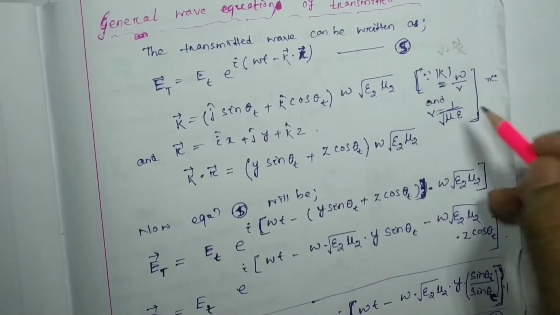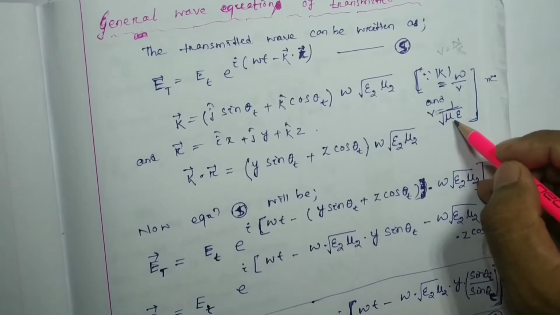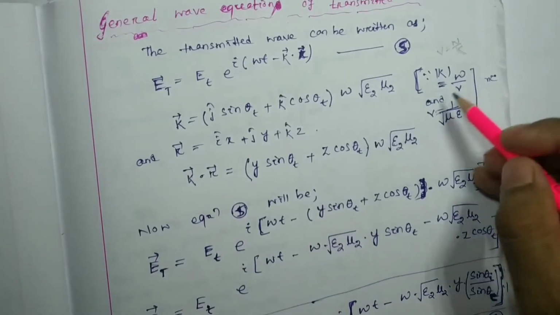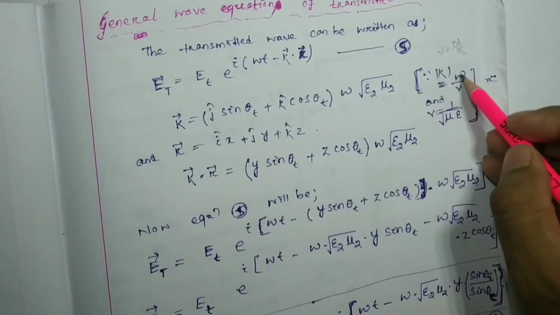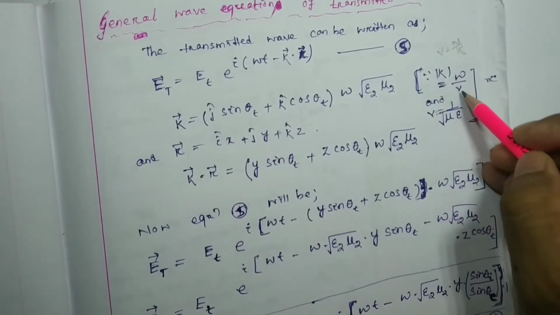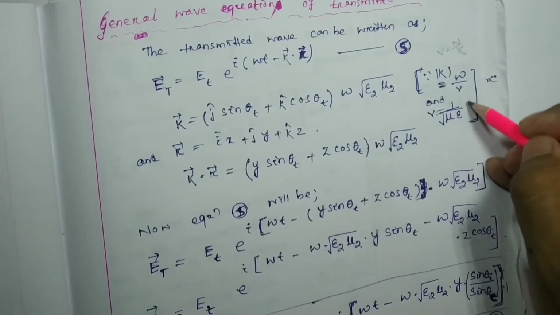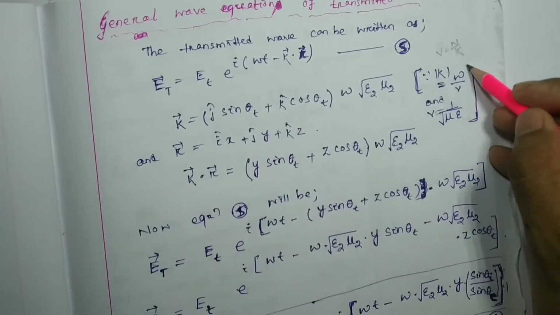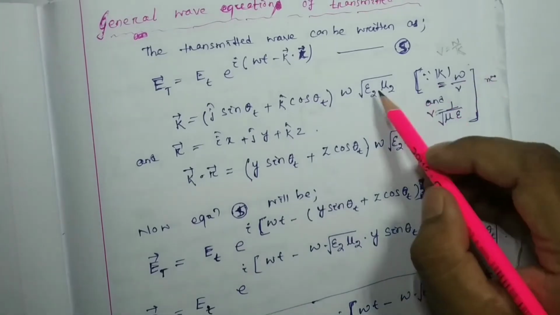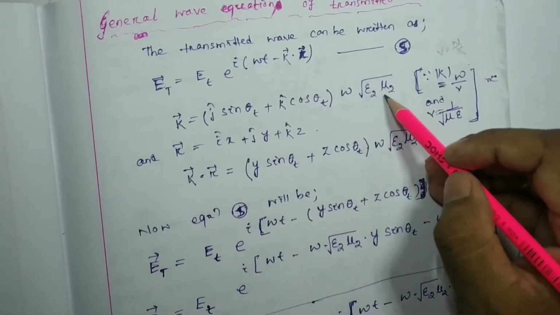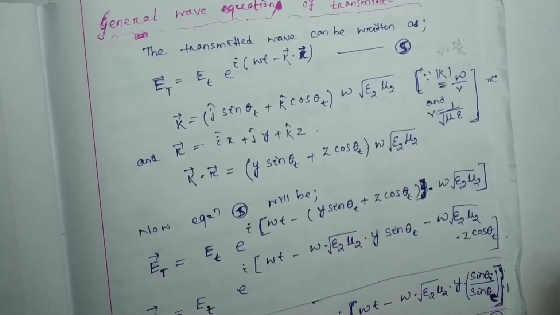So here mu epsilon will be mu 2 epsilon 2, right? If I consider the k modulus, it will be omega by v. V means 1 by root over mu epsilon, so root over mu epsilon will be moved to the numerator. As it is the second medium, it will be omega into root over epsilon 2 into mu 2.